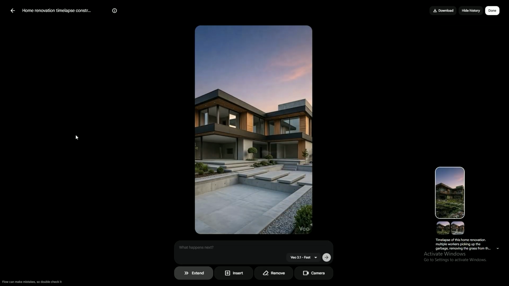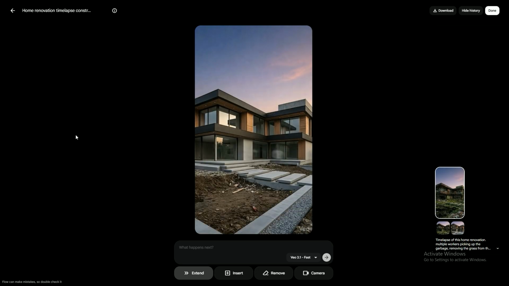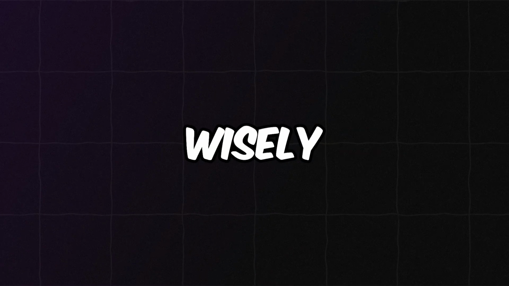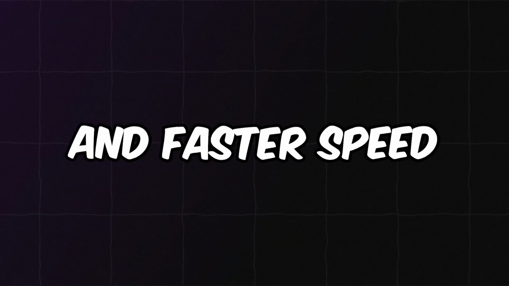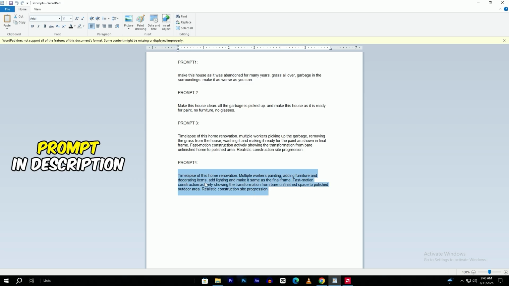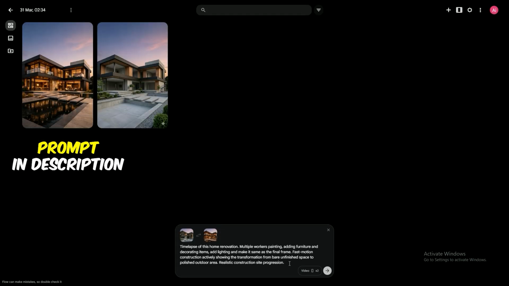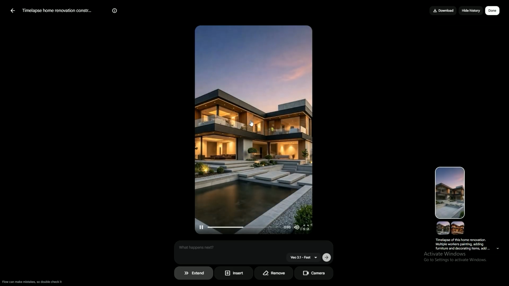Keep in mind, Flow AI usually gives a few free credits, and each video generation may cost around 1 or 2 credits, so use them wisely or upgrade for better quality and faster speed. Now create the second clip by setting frame 1 as the mid-renovation image and frame 2 as the final luxury house image. Use a prompt like seamless transformation into a modern luxury house with cinematic reveal and ultra-realistic lighting. Generate it, and now you'll have both clips ready.